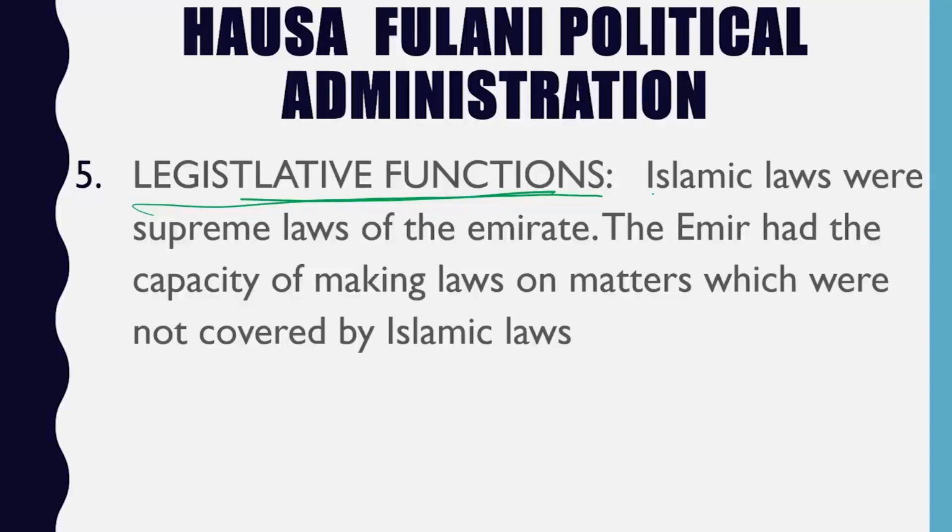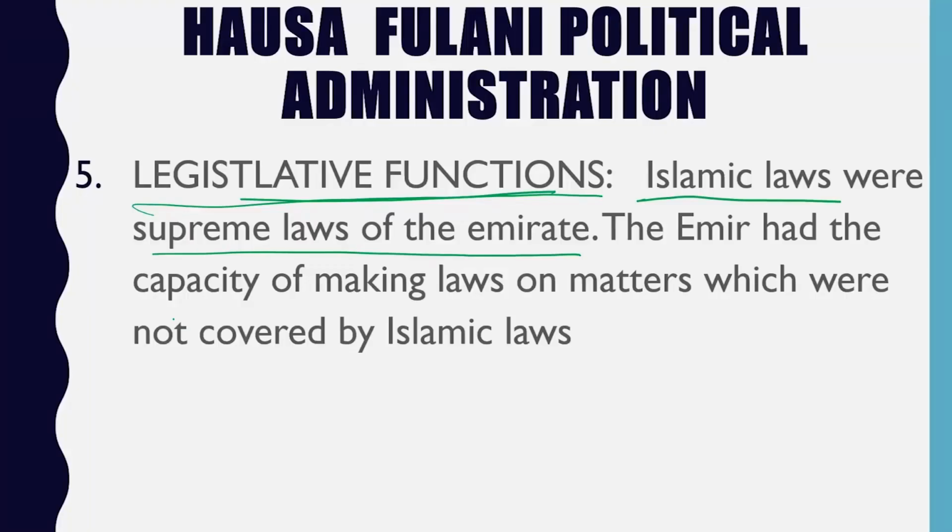So therefore, what was guiding their constitution was the Quran. The constitution was the Quran. So Islamic laws were the supreme laws of the Emirates. The Emir had the capacity of making laws on matters which were not covered by Islamic laws, because there are some matters that are criminal offenses that may not be part of the Quran. The Emir has the power to determine how that case will go. And this is one of the problems we have.